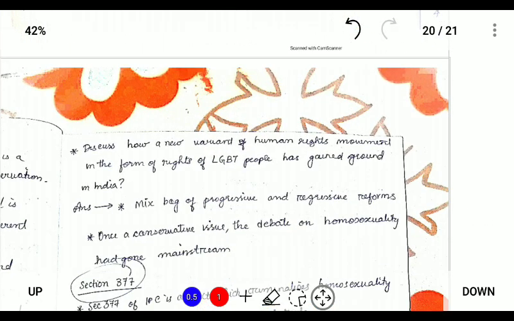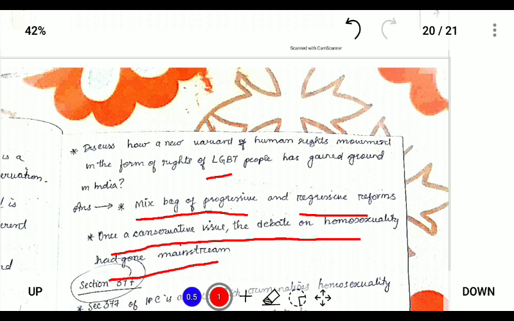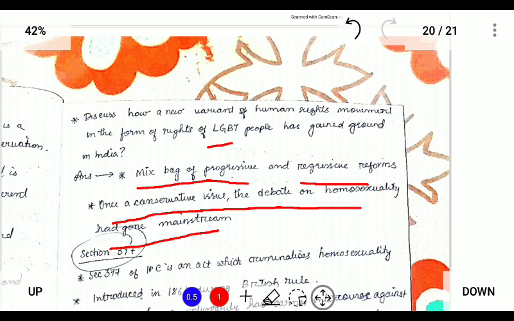Next, discuss how a new variant of the human rights movement, the rise of LGBT, has gained ground in India. LGBT stands for lesbian, gay, bisexual, transgender. It is a mixed bag of progressive and regressive reforms. Once a conservative issue, the debate on homosexuality has gone mainstream. Before, it was just a closed issue. However, it has now become mainstream.